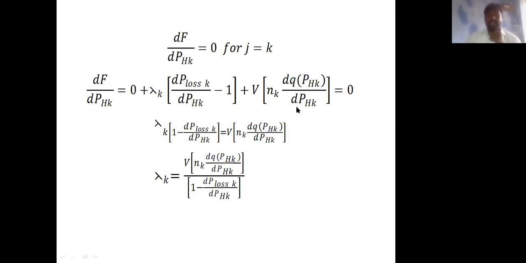Taking this term to the right side, lambda k into 1 minus dPlsk by dPhk equals v into nk into dqk of Phk by dPhk. So lambda k equals v into nk into dqk of Phk by dPhk divided by 1 minus dP loss k by dPhk. This is the cost of received power at the hydro power plant. Finally, our aim is to reduce the cost of power generation in the thermal power plant through hydro power generation when water is available.